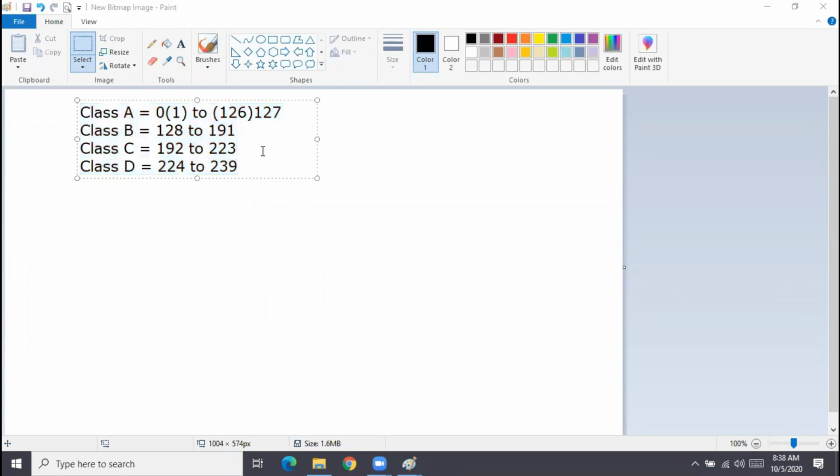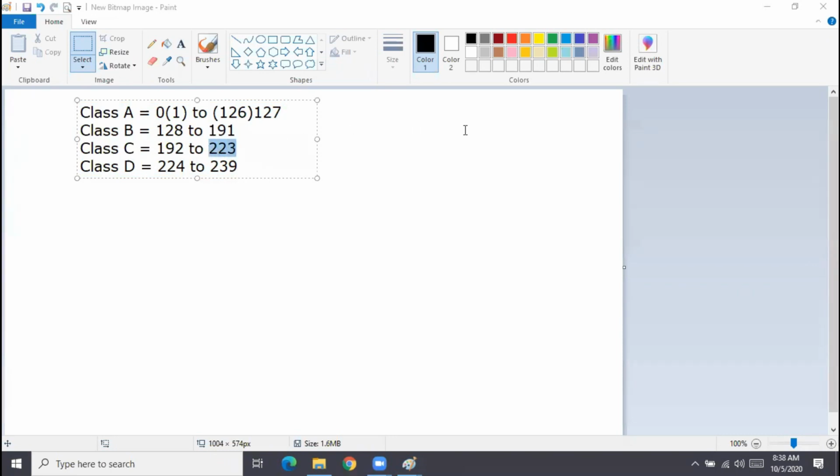Anybody knows the reason why these numbers? Why not 126 to maybe 190 or maybe 200? Why not 0 to 125? Has to be powers of 2, right? So 223 is the power of 2?